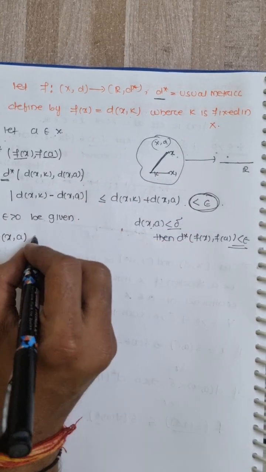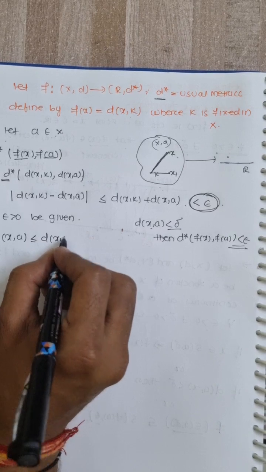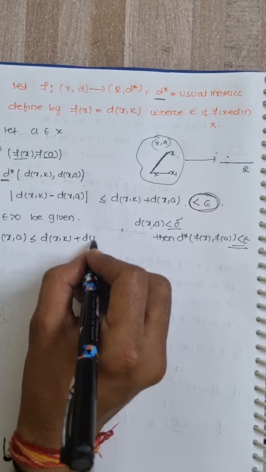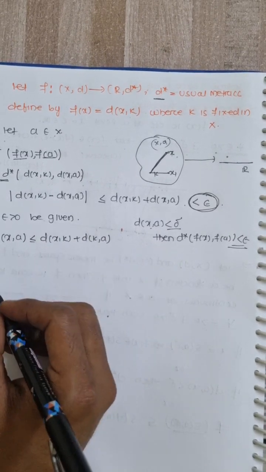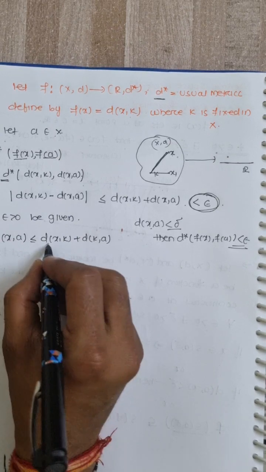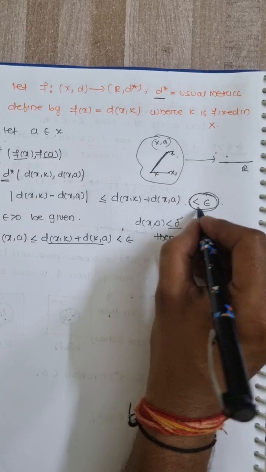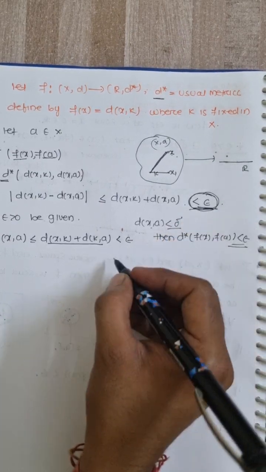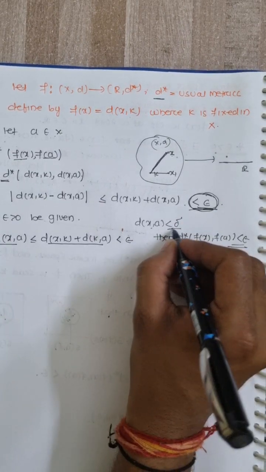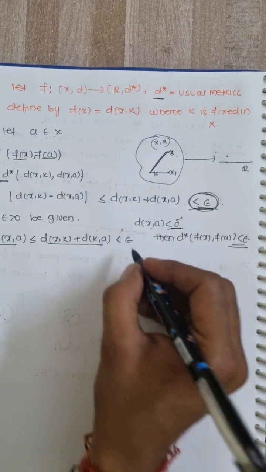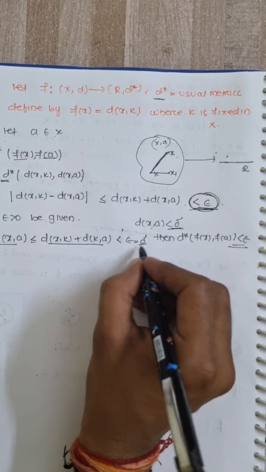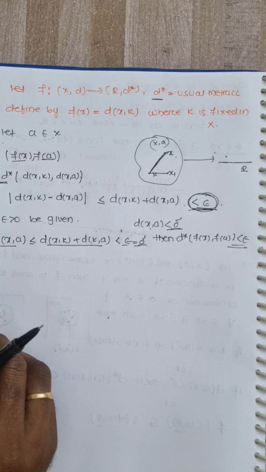Distance between x and k can be written as distance between x and a plus distance between a and k by the triangle law of inequality. And distance between x and a must be less than delta. So this is always less than epsilon. So I can choose this epsilon as our delta.